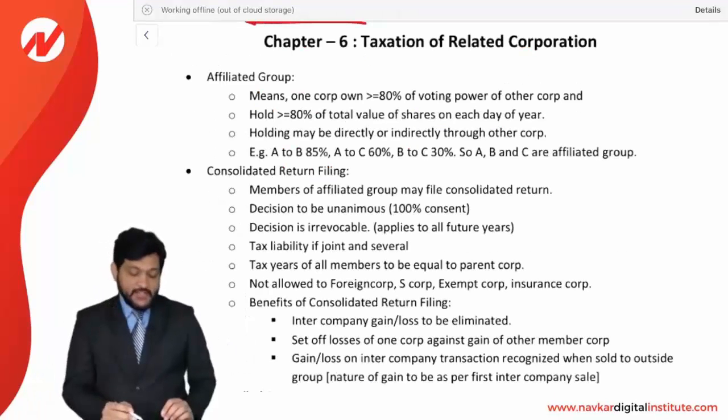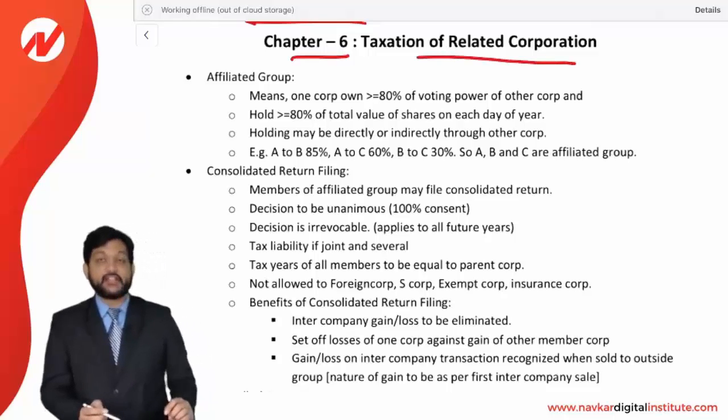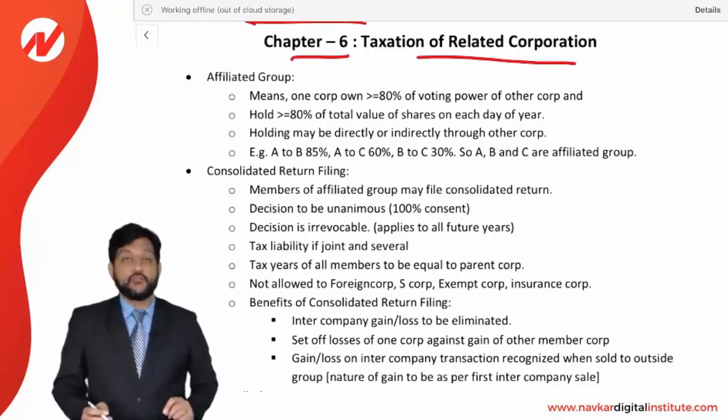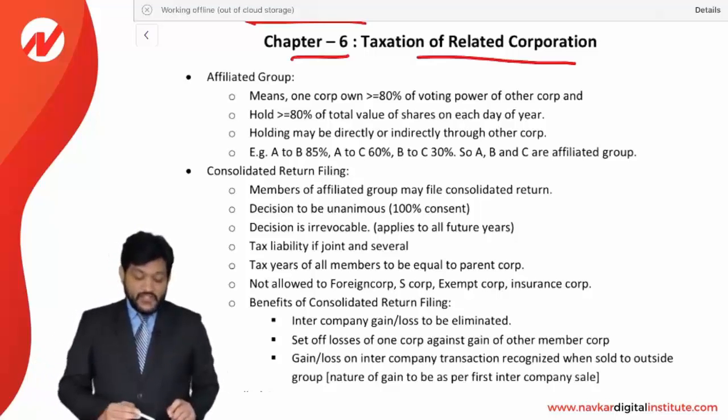Now friends, let us see the next chapter, chapter number 6, taxation of related corporations. Taxation of related corporations we are going to discuss. In related corporations, actually two different kinds of related corporations we need to see. One is the affiliated group and another is the control group. First, let us see the affiliated group.